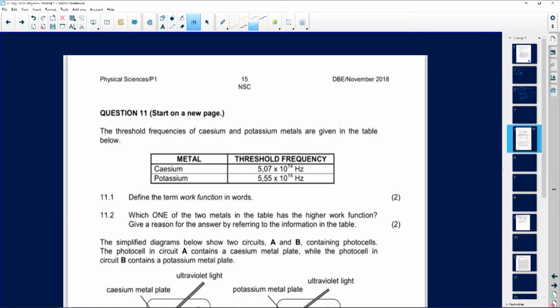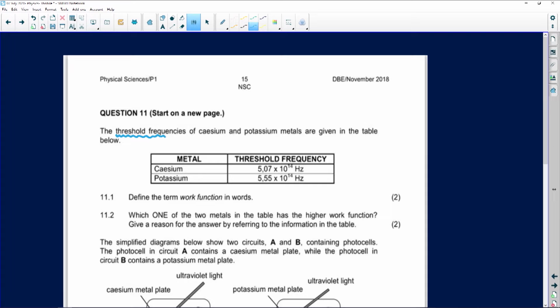So let's look at the next question. So the next question says the threshold frequency. Again, threshold is the minimum energy required for radiation. Now they've given us cesium and potassium, which are different metals. And when you see different metals, I want you to think different metals are going to have different things happening with them. So the frequencies might not be the same, and the types of light that's required might not be the same. So always keep that in mind.